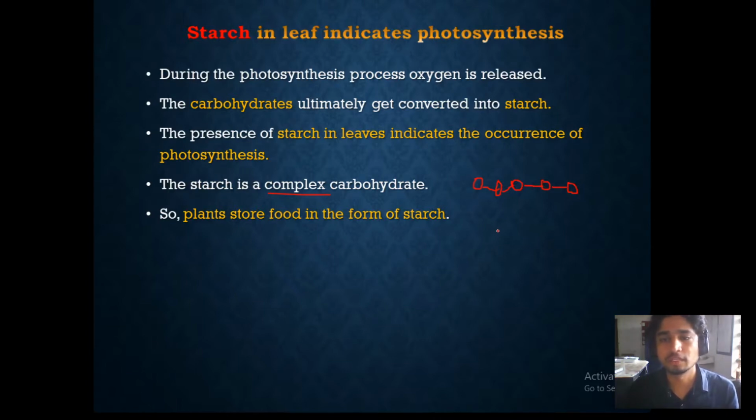You might have seen there is a cinema complex, a shopping complex, which means that there are so many of them grouped together. Same here also, this one carbohydrate and other carbohydrate, likewise all the carbohydrates are grouped together to form a complex carbohydrate, and this complex carbohydrate is nothing but the starch.